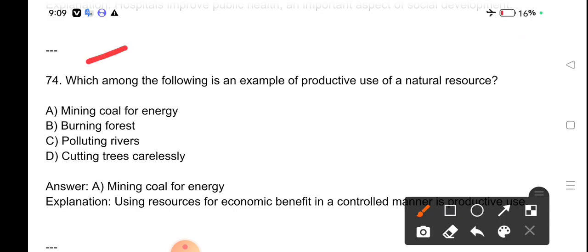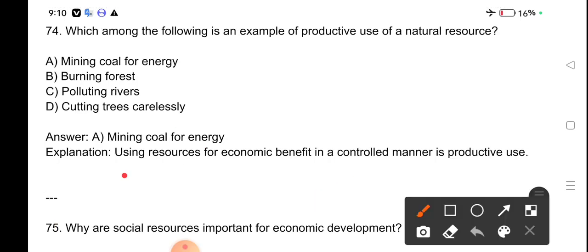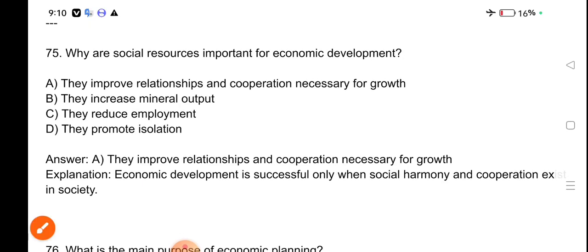Which among the following is an example of productive use of natural resources? Mining coal for energy, burning forest, polluting rivers, cutting trees carelessly. Mining coal for energy is an example of productive use of natural resources. Using resources for economic benefits in a controlled manner is productive use.